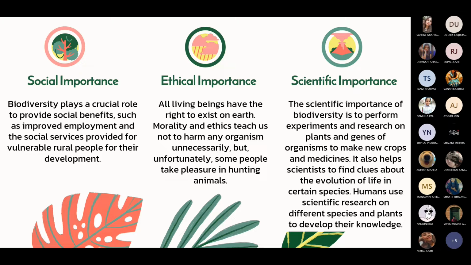Next is the scientific importance of biodiversity. The scientific importance of biodiversity is to perform experiments and research on plants and genes of organisms to make new crops and medicines. It also helps scientists to find clues about the evolution of life in certain species. Humans use scientific research on different species and plants to develop their knowledge. It represents systematic ecological data that helps us to understand the natural world and its origins. Next, I hand over to my teammates.